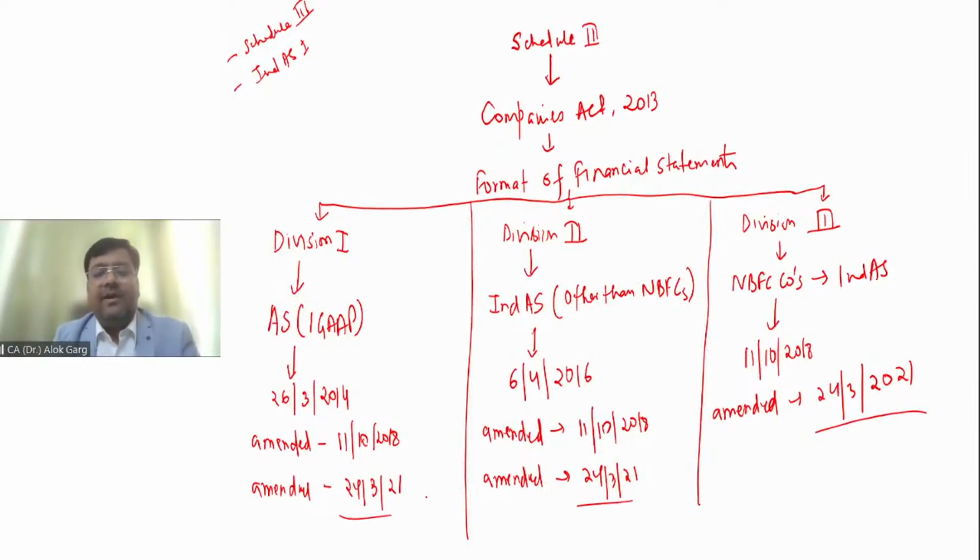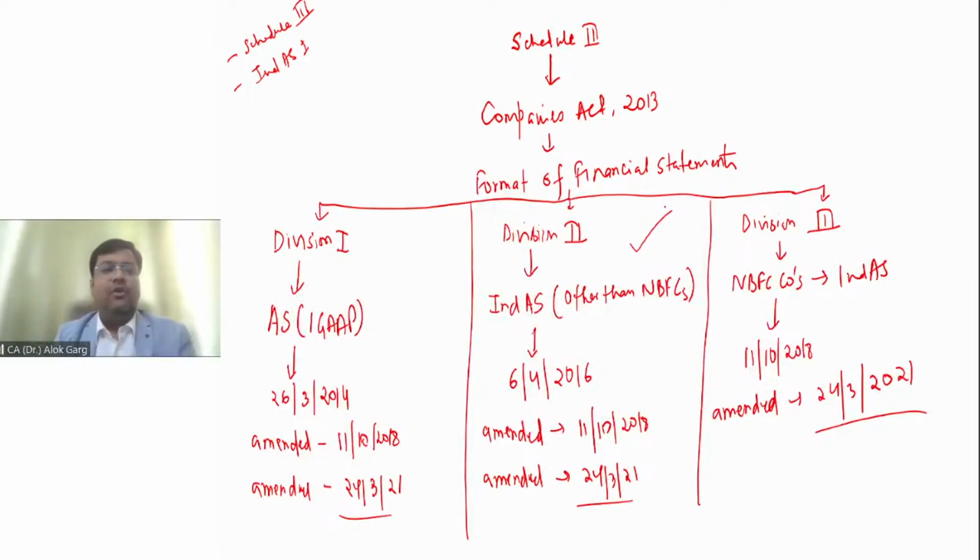So friends, from the understanding perspective, from the CA final curriculum and study material perspective, Division 2 is applicable and important to understand, right? We will not be covering it in detail, but of course we will be touching the entire important part of Division 2 to Schedule 3, along with the major amendments which came on 24 March 2021.